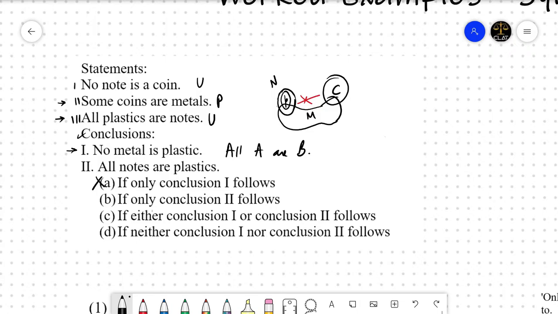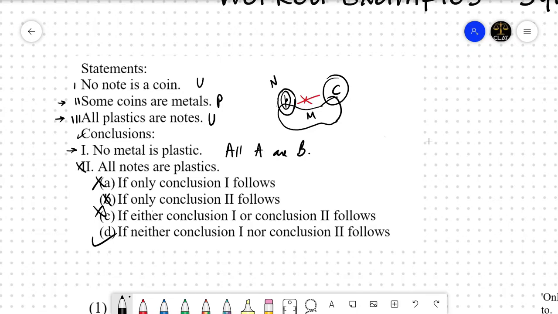From that statement we cannot say that all women are mothers, right? In other words, what was the converse statement of all A are B? If you remember, it was some B are A, right? Which means B is not the correct option and hence neither conclusion first nor conclusion second follows is the correct option.